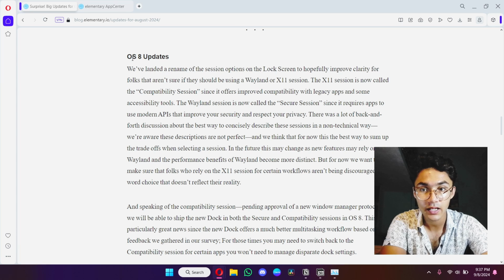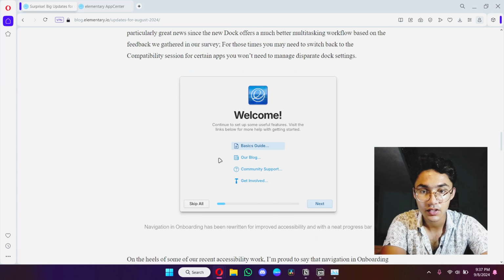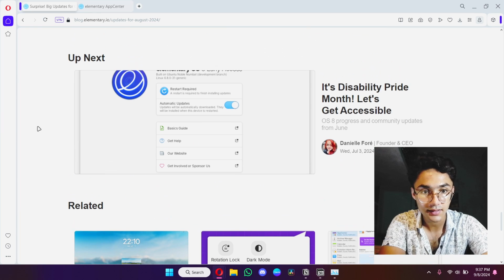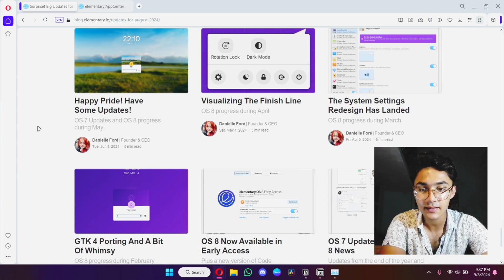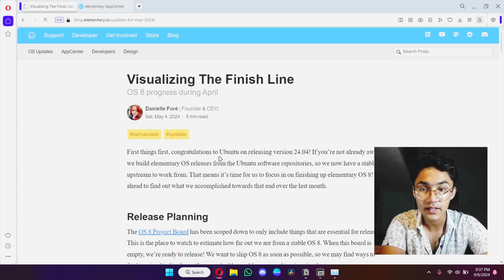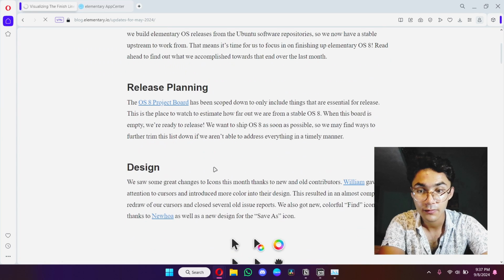These were designed for ElementaryOS 8, in which they have a new welcome screen, and they are planning to release this early access model as soon as possible. And you see this? They are literally upgrading their system as well as updating and letting people know in their blog. And look at that, visualizing the finish line, which means OS 8 is gonna be releasing very soon.